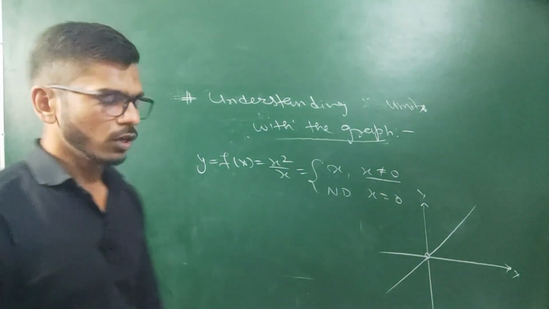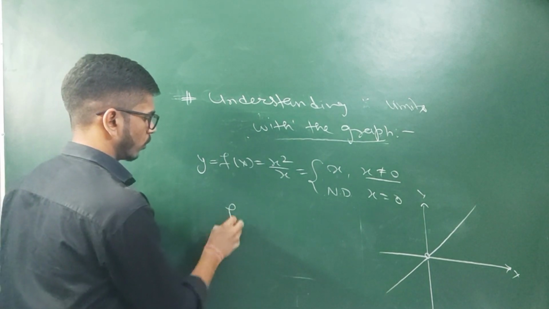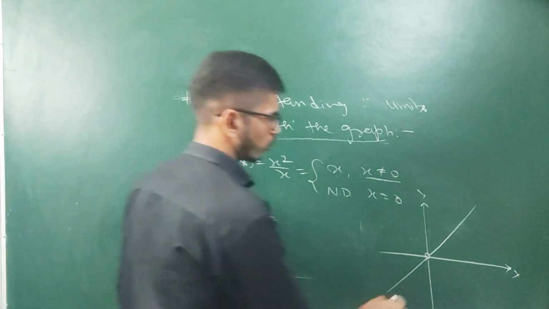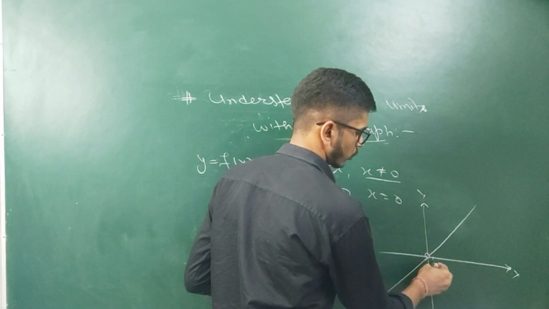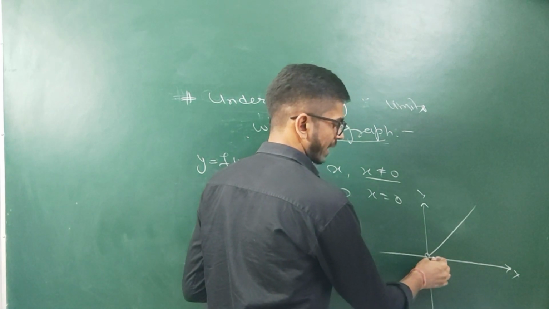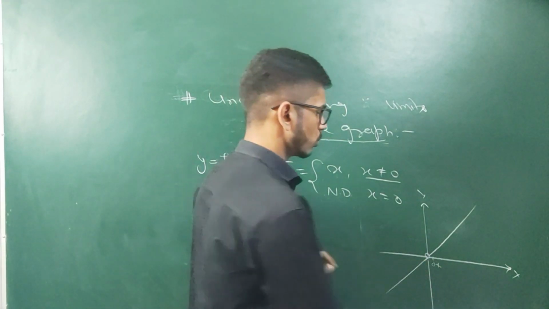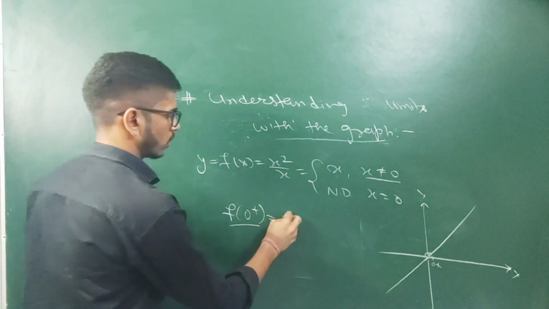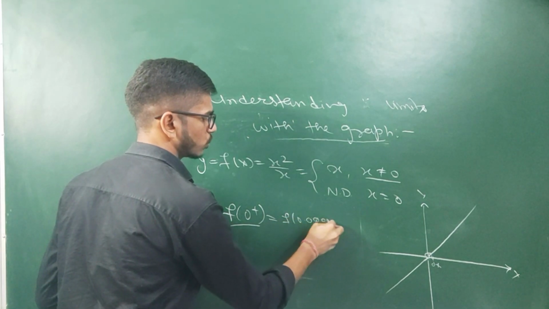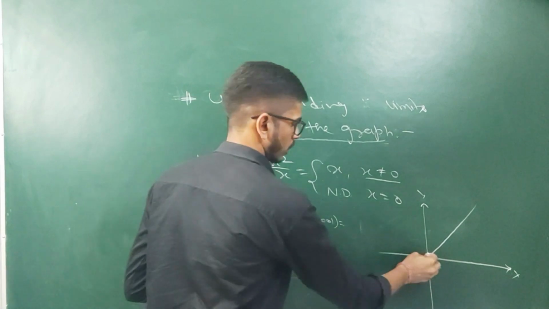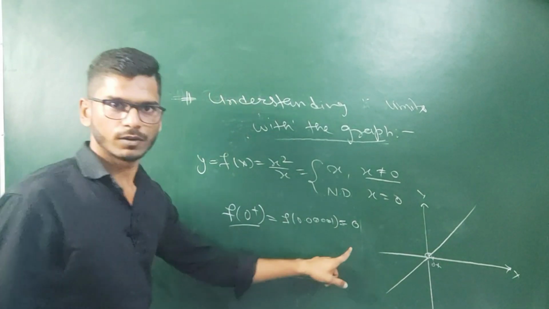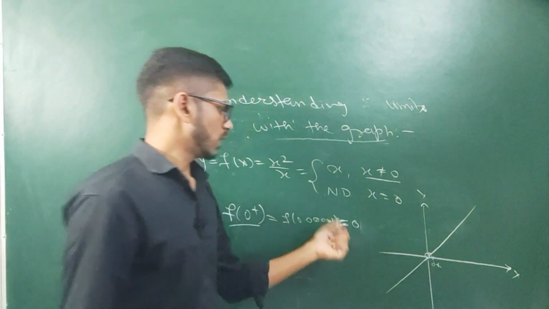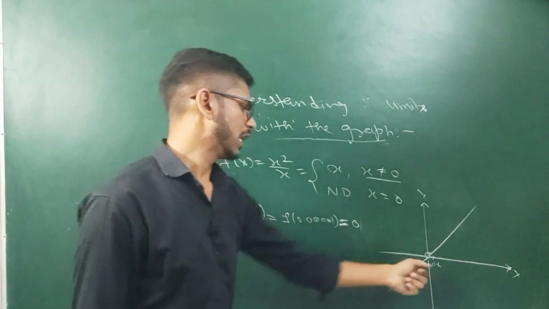So here if we have to find the value at 0 positive, it means we have to find the value of the function at this point. 0 positive is a number slightly greater than 0. So if we find the value of the function, it will be approximately equal to 0. So it will be the value at 0.000001, which is almost approximately equal to 0 itself. So in a limit we find the approximate value, the limiting value you can say.